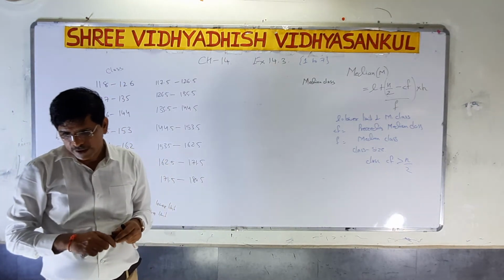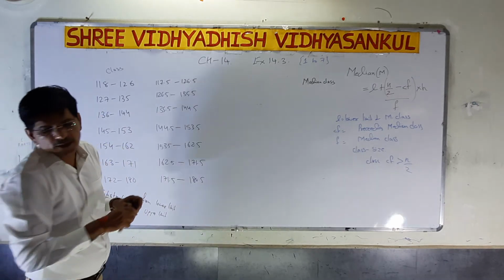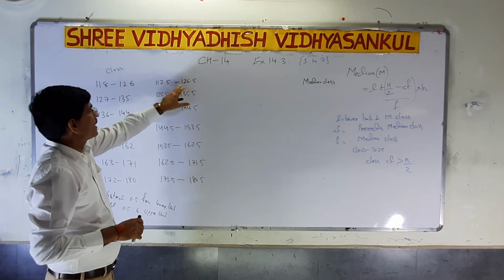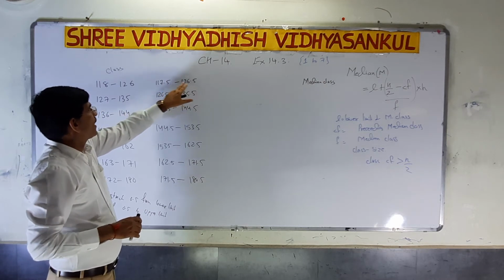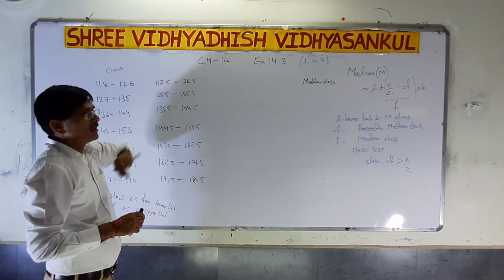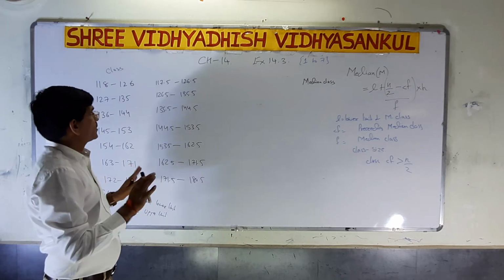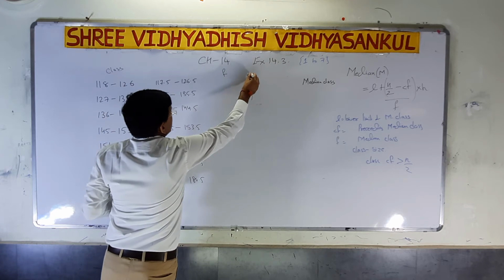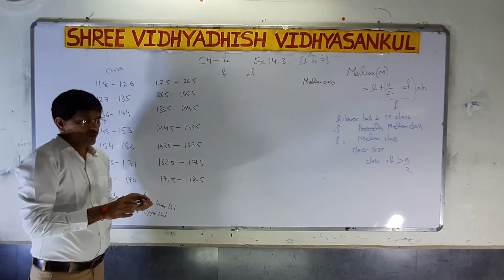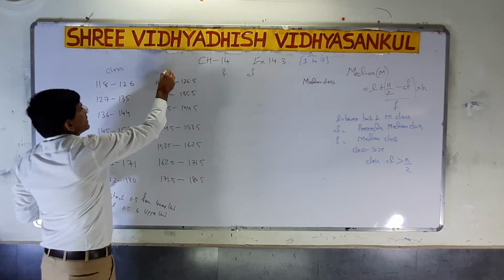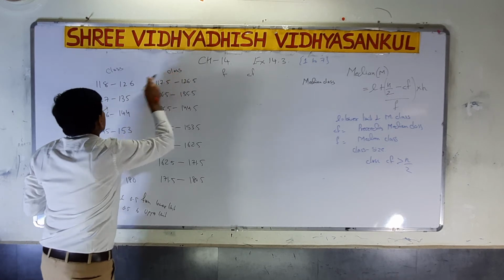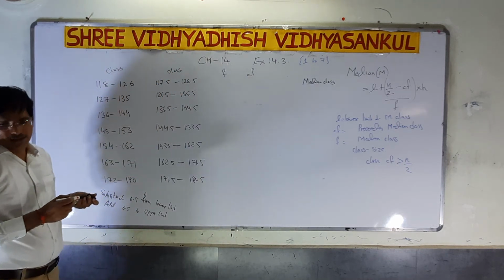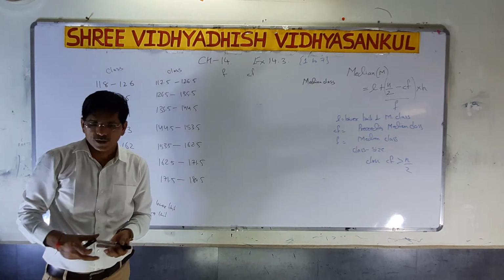How to find out h? Now to find out h, it is easy. What is the difference here? 126.5 minus 117.5, you will get 9. But first of all, we have to write the frequency and then CF. So here it is the new class. Here class intervals are there, but there is a difference between the two classes. Now we have to continue.